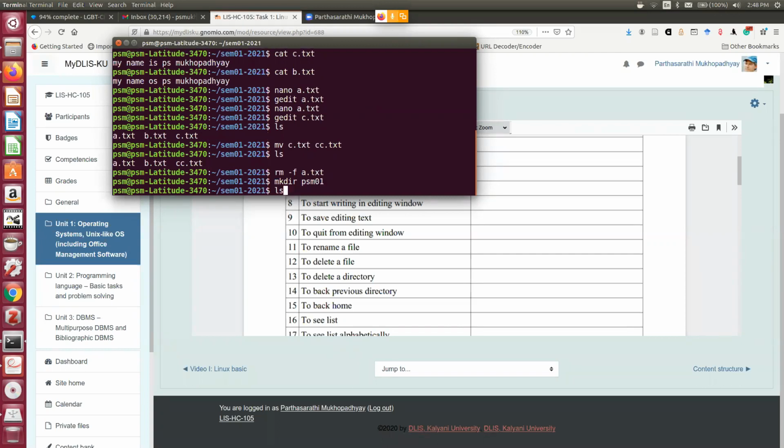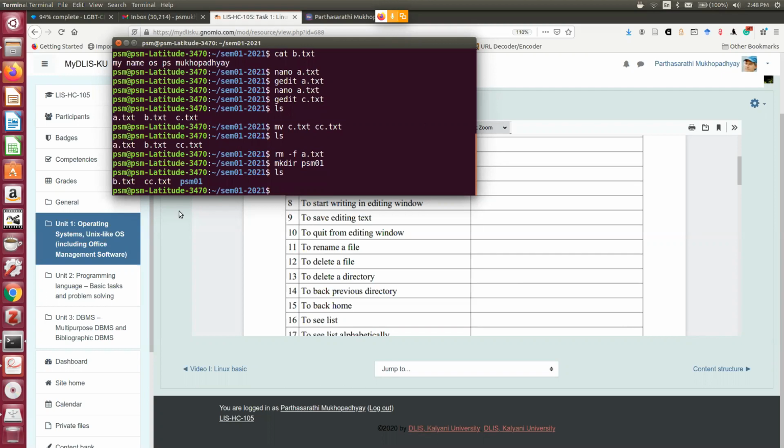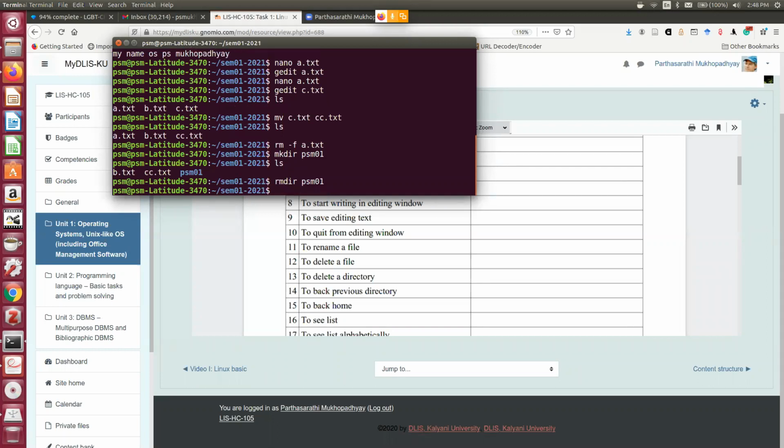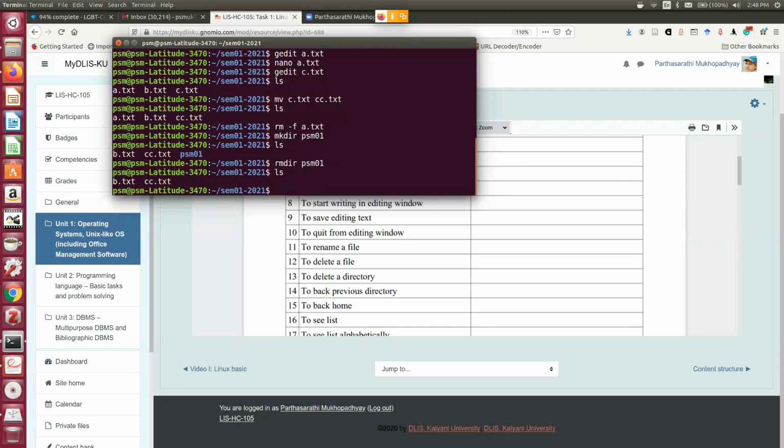If you can see now, the directory will be showing in blue color, psm01. It's an empty directory. To remove an empty directory, you can use the command rmdir. So rmdir psm01. Empty means nothing under this directory, no file. So you can see it immediately deletes the empty directory.